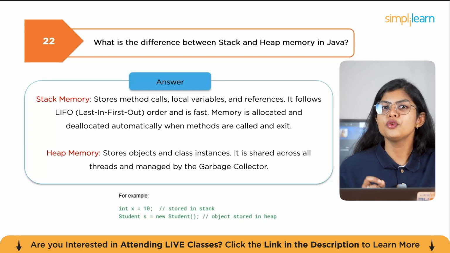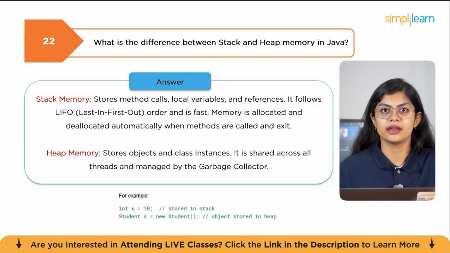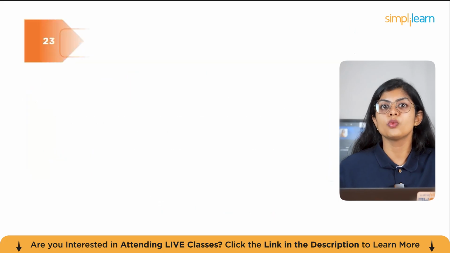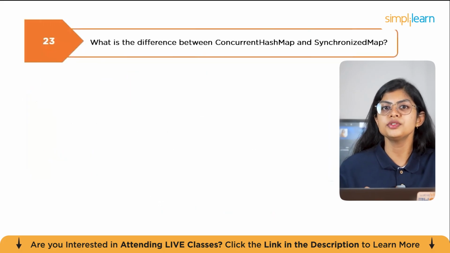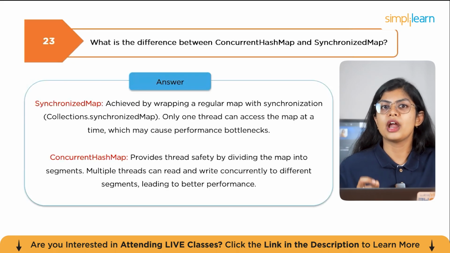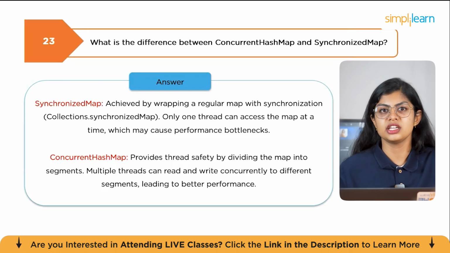A common interview follow-up: memory leaks often happen in the heap, not in the stack. Let's move on to the next question, which is, what is the difference between ConcurrentHashMap and synchronized map? Synchronized map is achieved by wrapping a regular map with synchronization.